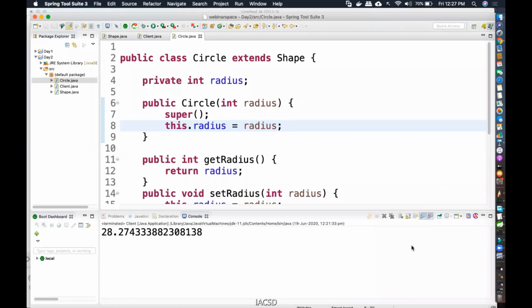No doubts? Everybody understood? At least tell that. Did you understand? Yes or no? Can you type in chat? Yes.